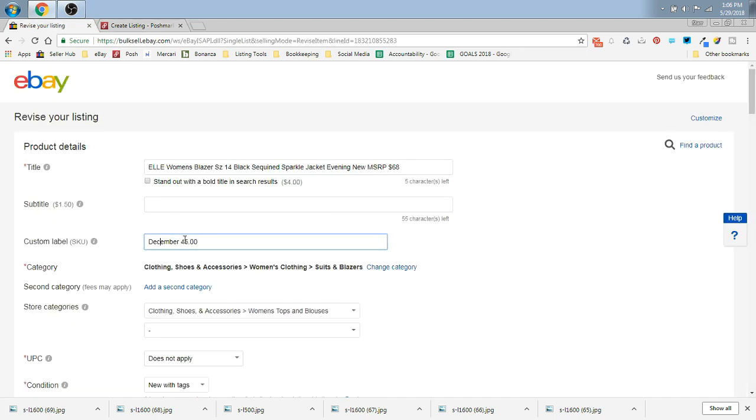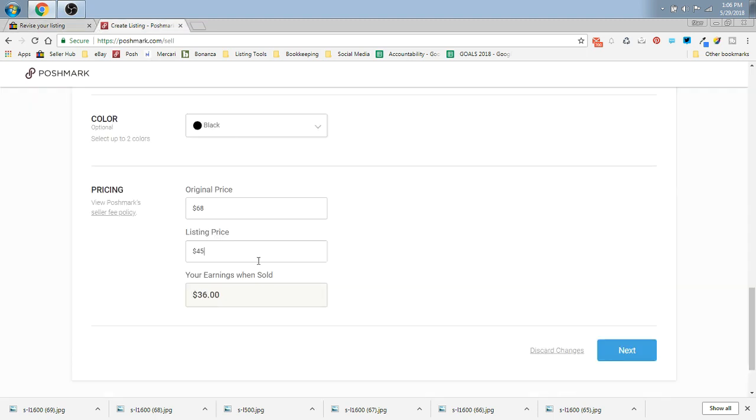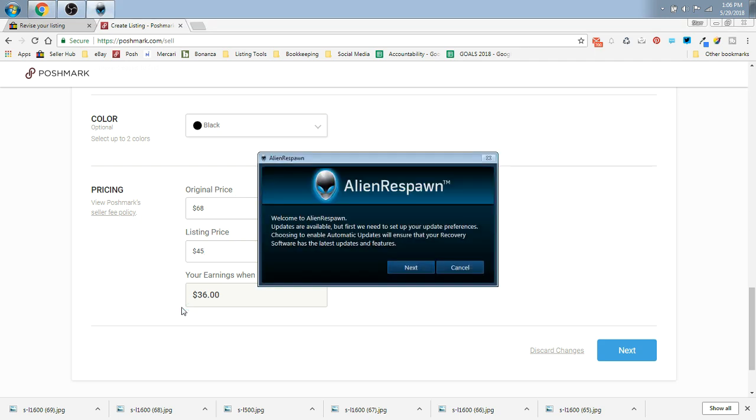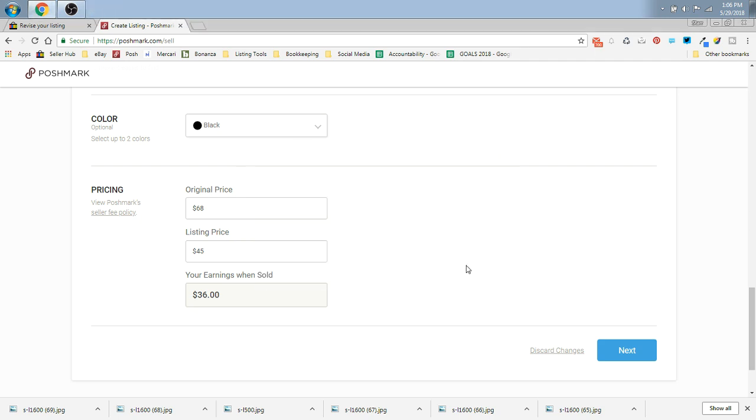Now on eBay, this would be $45 free shipping. On Poshmark, they're going to pay shipping. It's $6.95, I believe. So some people would say to put this in for $39 since they're also paying shipping. Poshmark kind of attracts a different crowd. I feel like people are willing to pay up on Poshmark. They're willing to pay a little bit more. And then they also have the ability to send you a best offer if they want.